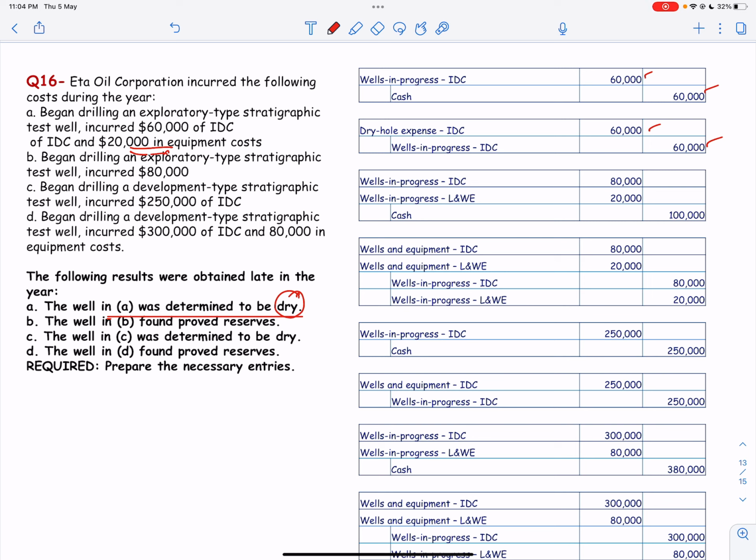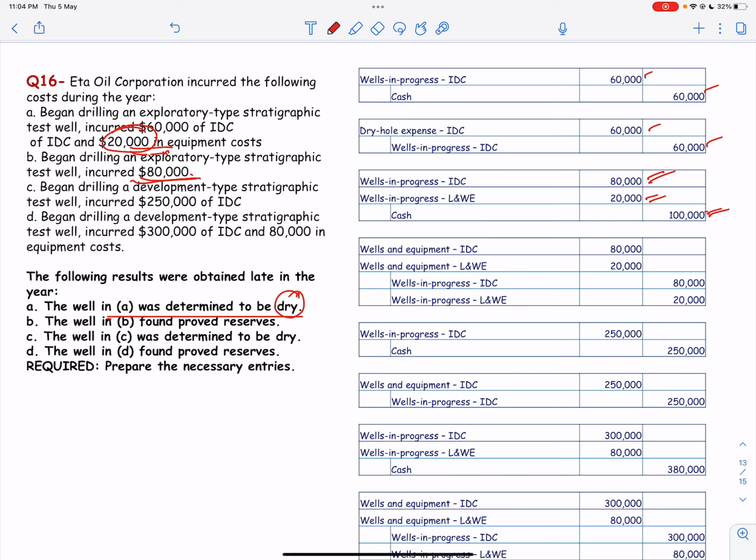So that finishes part A, and we go to part B. Began drilling an exploratory type stratigraphic test well and incurred 80,000 of cost. Remember we have 20,000 for equipment, which is debited here, and this is 80,000 wells in progress, and cash is credited by 80,000.